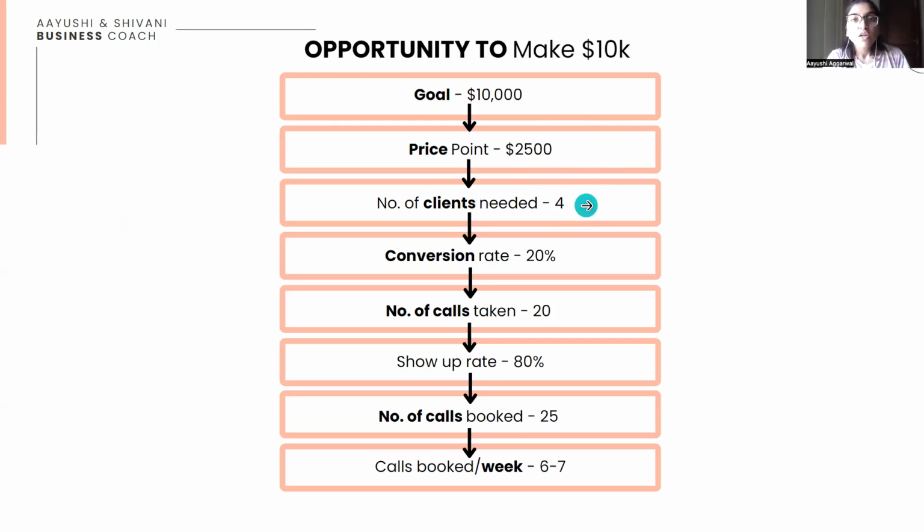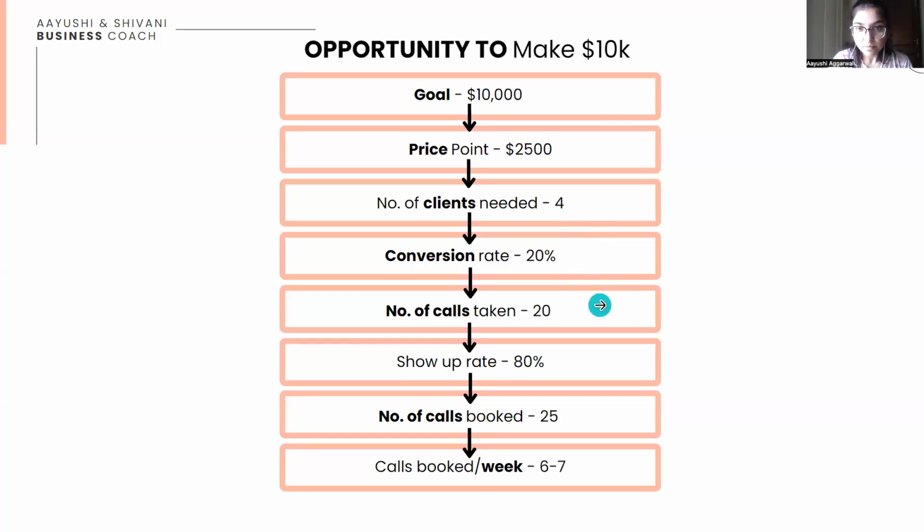Okay. So for these 4 clients, what is the conversion rate, which we have seen, right? On an average, the conversion rate is 20%. So how many calls do you need to take in order to convert these number of clients? The math here is 4 divided by 20%. Simple unitary method we have followed. 4 divided by 20%, 20 calls, 20 sales calls you need to take in a month in order to convert these clients.